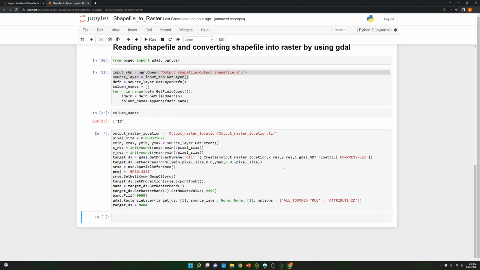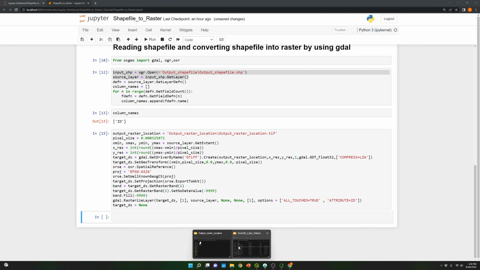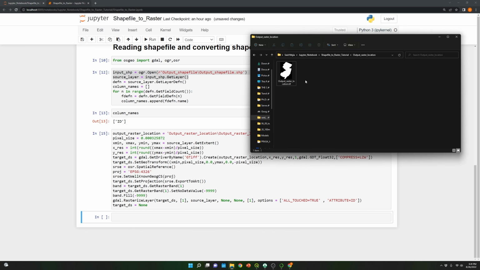So let's run this. Depending on how many polygons the shapefile has, and also how many classes, it will take some time to do the conversion. Let's go here. As you can see, I put the raster location, so you can see that the raster was generated.